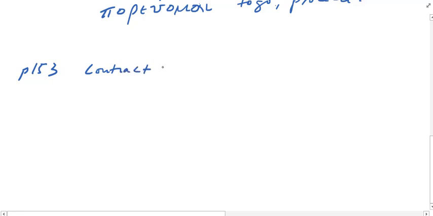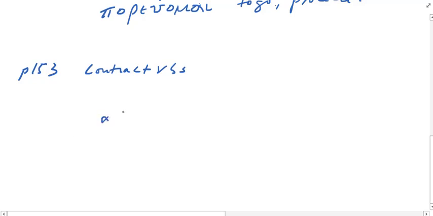Because not only can we do contract verbs in the active, which is what we just covered in the last chapter, but we can see contract verbs in the middle passive form also. And guess what? This is not going to be too hard. You know your middle passive forms. And you know contract verbs will contract that contract vowel, and it's going to be fairly easy to parse these.